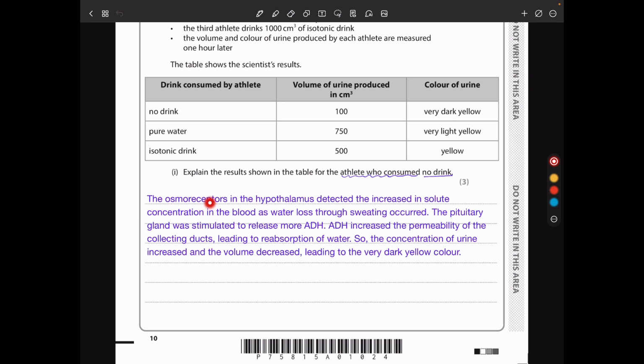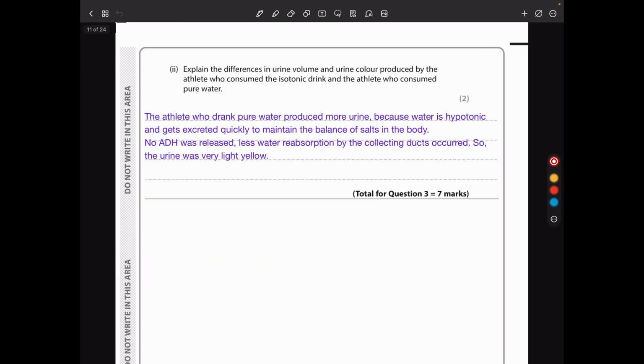So I say that osmoreceptors in the hypothalamus detected the increase in solute concentration of the blood as water loss through sweating occurred. The pituitary gland was stimulated to release more ADH. ADH increased the permeability of the collecting ducts, leading to reabsorption of water. So the concentration of urine increased and the volume decreased, leading to the very dark yellow color.